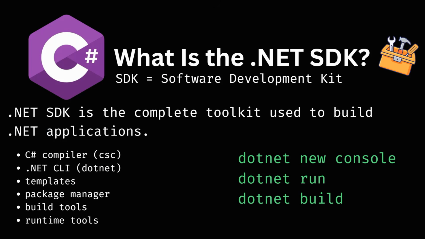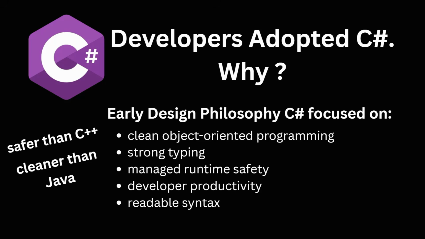One important thing to note here is that C# was heavily inspired by languages like C++, Java, and Delphi, which is an IDE and programming language based on Object Pascal, and later functional programming concepts as well. Early versions of the language focused on clean object-oriented programming, automatic memory management through the .NET runtime, and a developer-friendly syntax that felt powerful without becoming overly complicated. For many developers coming from C, C++, or Java, C# quickly became attractive because it offered high-level productivity while still feeling structured and performant.